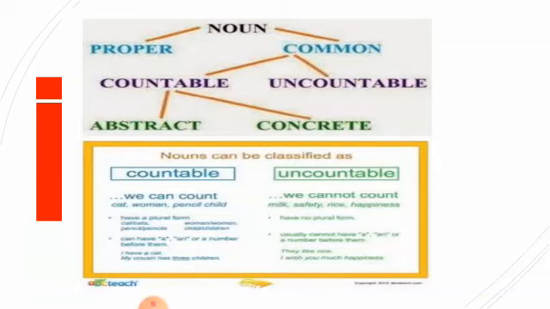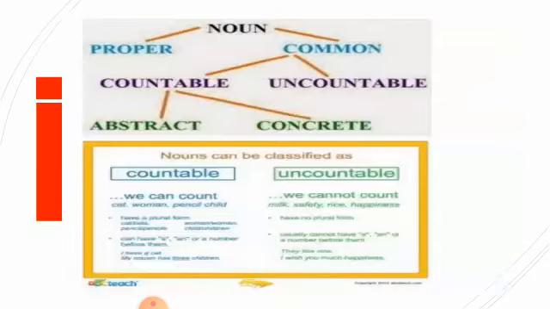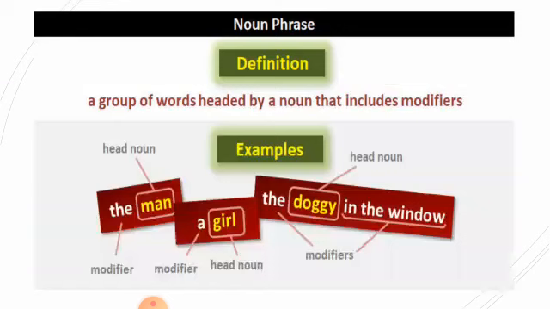Now here you can see noun is divided into proper noun and common noun. Common noun comes into countable and uncountable both. Then abstract and concrete nouns come into countable because abstract and concrete nouns are those things that can be counted. This is a chart. It is not necessary to learn. It's just for extra knowledge.